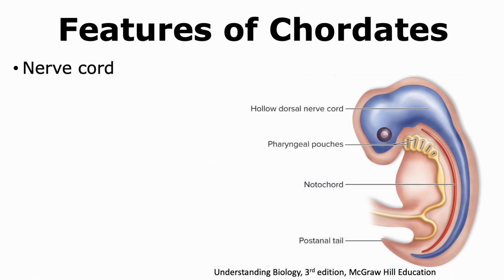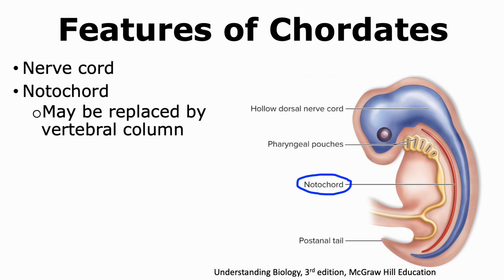All chordates show 4 features at least at some stage of their life. These include the presence of a hollow nerve cord that is formed early during development, as well as a notochord, which is a thin rod of tissue that is formed before the nerve cord forms. In some cases, the notochord may be replaced by the vertebral column as development proceeds.